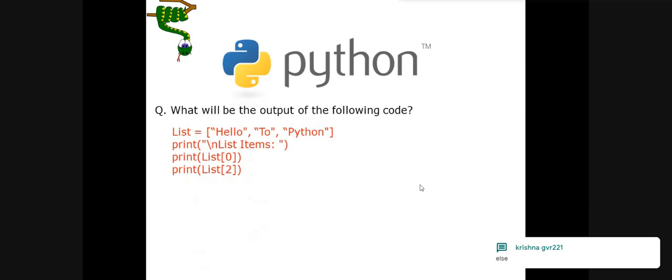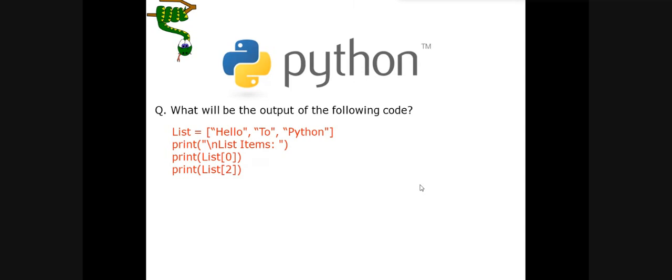So what will be the output of this code? Right now we have just discussed lists. What will be the output? Hello Python.